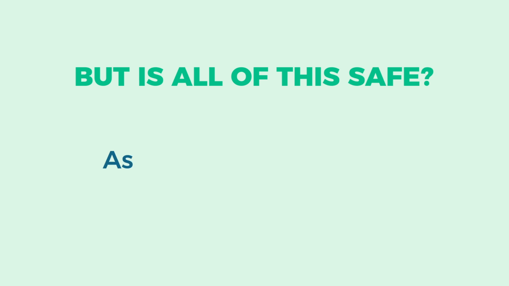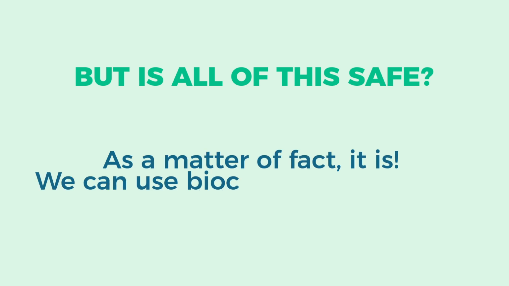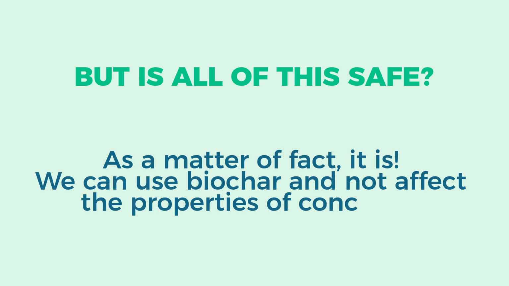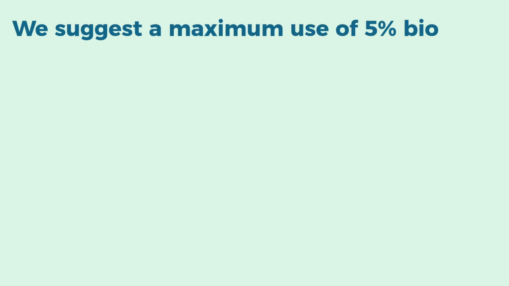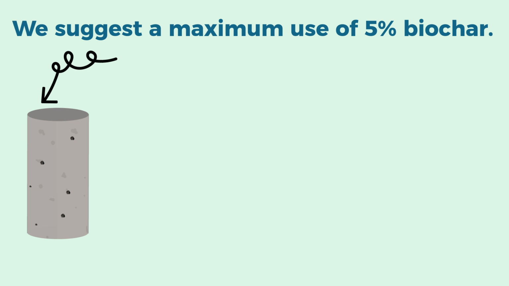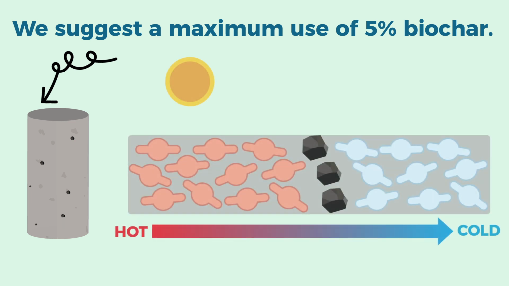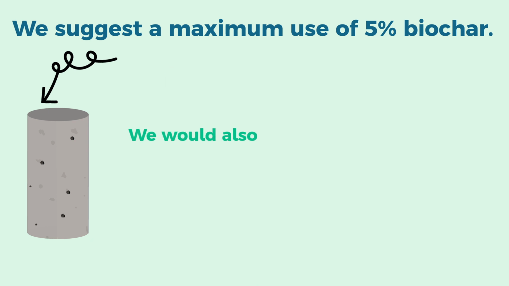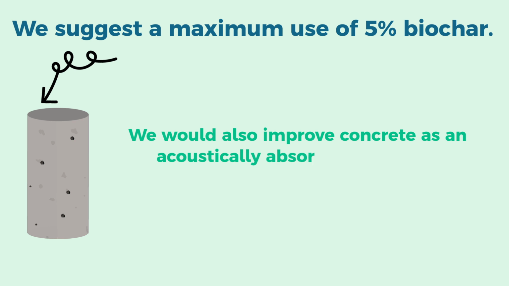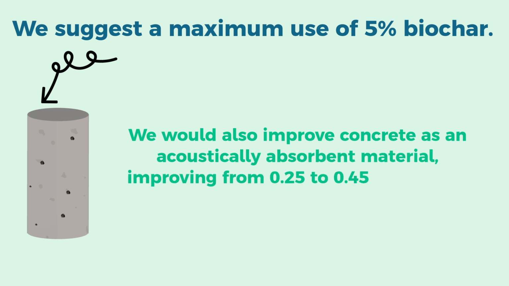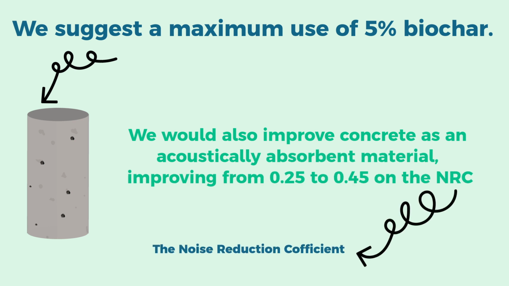But is all of this safe? As a matter of fact, it is. We can use biochar and not affect the properties of concrete. We suggest a maximum use of 5% biochar. With this percentage, we not only maintain the physical properties, but we are also improving and adding new features to our concrete, such as the reduction of thermal conductivity and having a greater thermal resistance than normal concrete. We would also improve concrete as an acoustically absorbing material, improving from 0.25 to 0.45 on the NRC.